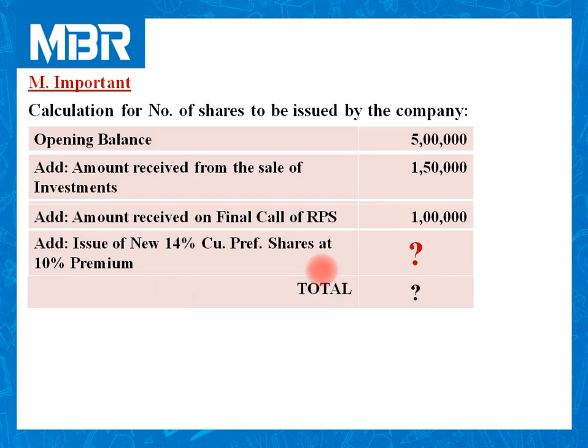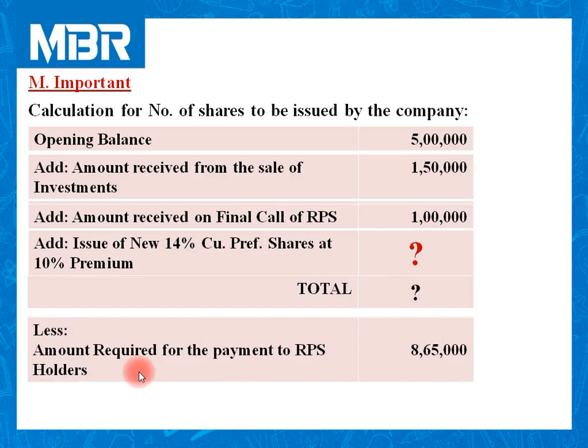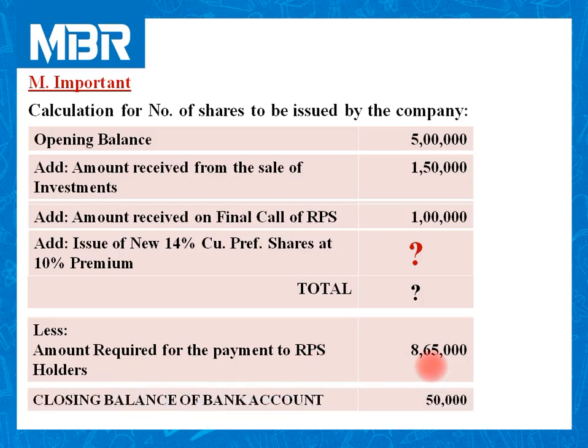The total we don't know, because until and unless we can calculate the amount received by the company on preference shares, we cannot calculate the total. Less amount required for the payment to RPS holders, 8,65,000, and closing balance of bank account 50,000.